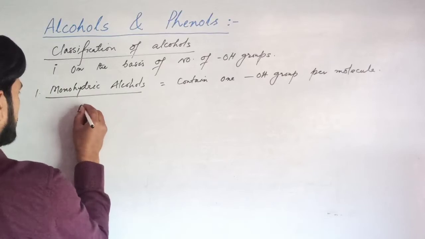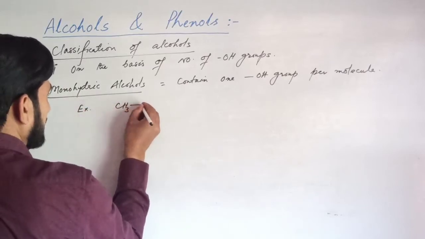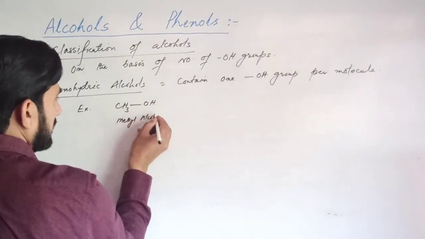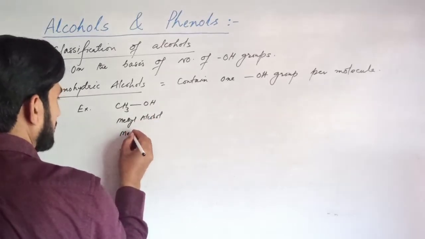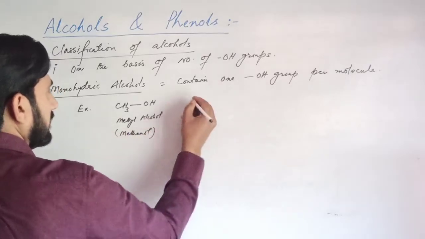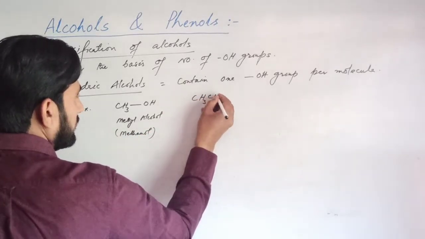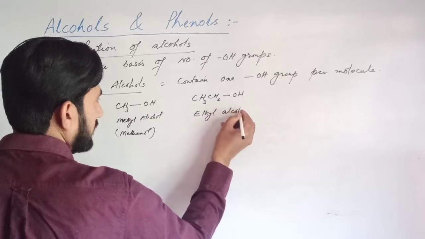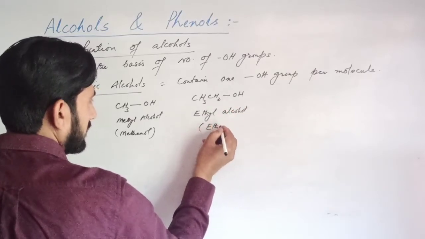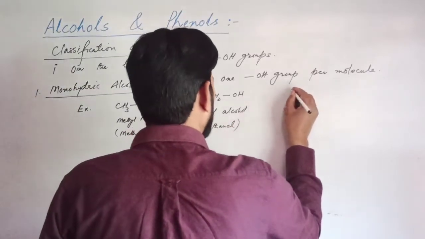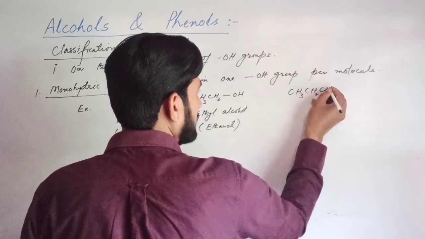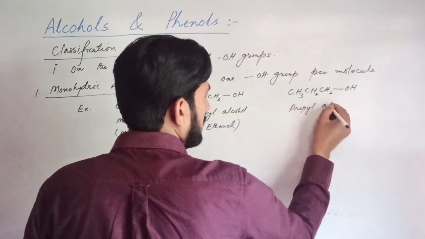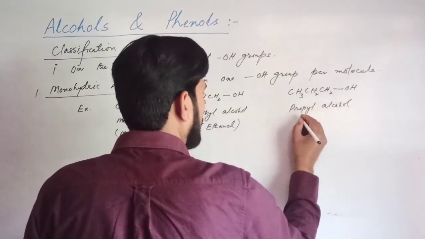For example, CH3OH, methyl alcohol or methanol; CH3CH2OH, ethyl alcohol or ethanol; similarly, CH3CH2CH2OH, propyl alcohol or propanol.